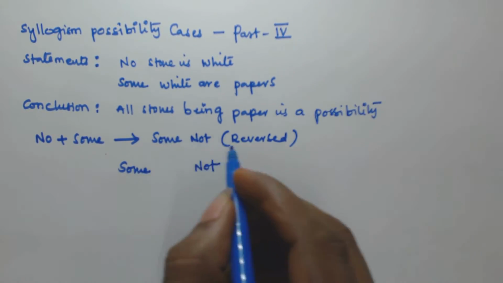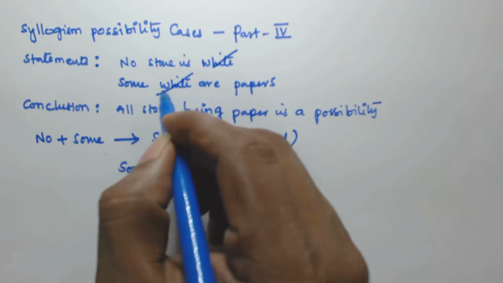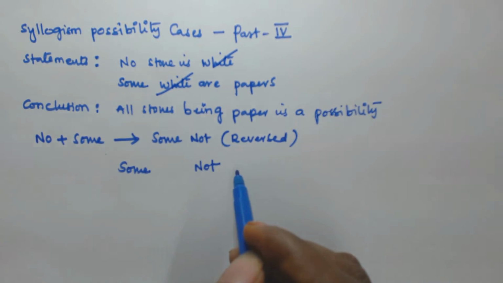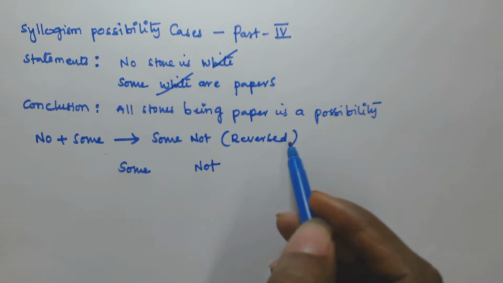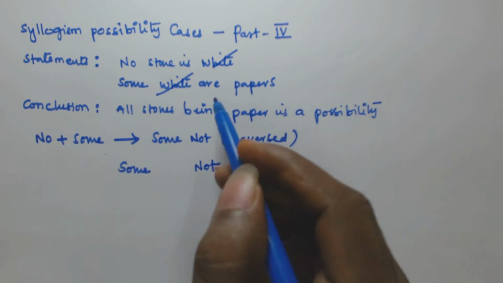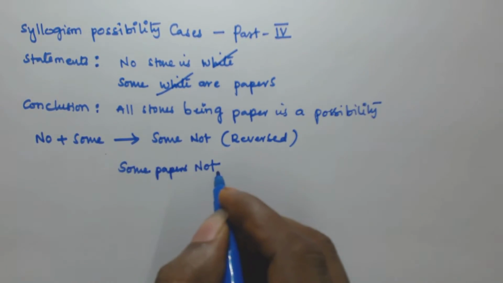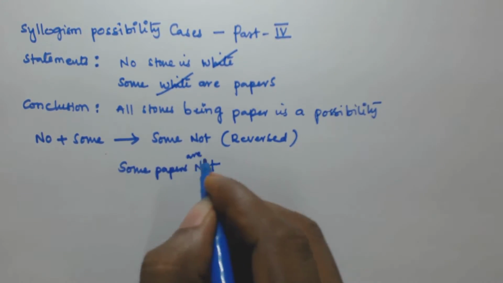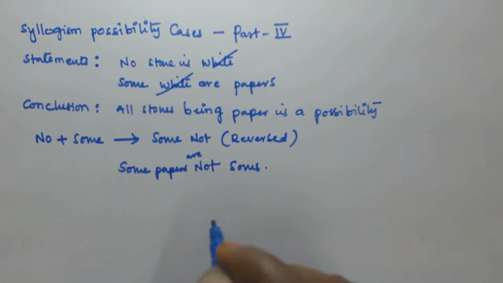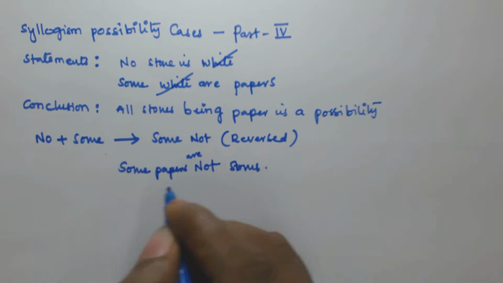Reversed means that, in general, we take stone as the subject and paper as the predicate, but here we take the predicate as the subject. That means some papers are not stones. So that is what reversed means.